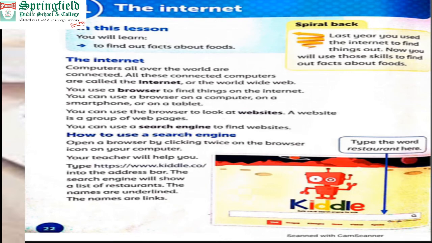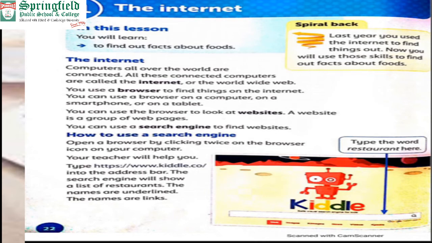What is basically the internet? On the internet, computers all over the world are connected. Some are connected wirelessly, meaning there is no wire through which they are connected. I am connected with computers in England, with the persons who are using computers. They uploaded their websites and pages on their domain. I can easily get those pages by sitting in Pakistan. How? With the help of the internet, because our computers are connected. It doesn't mean they are connected with wires; they may be connected wirelessly, with the help of other mediums. All these connected computers are called the internet.